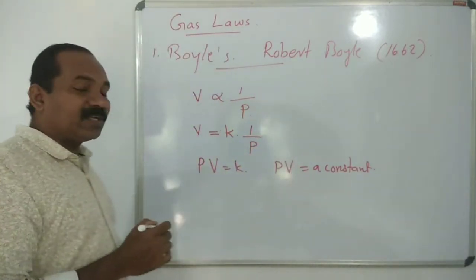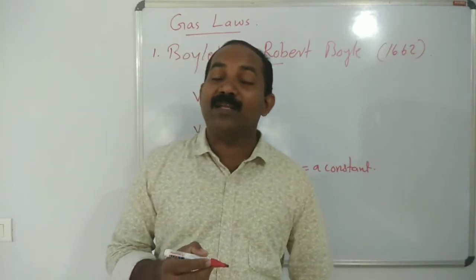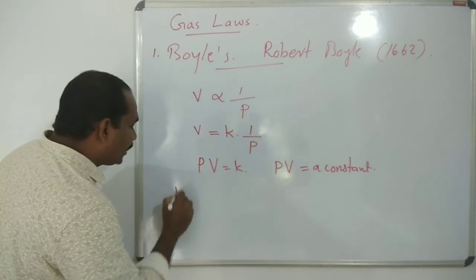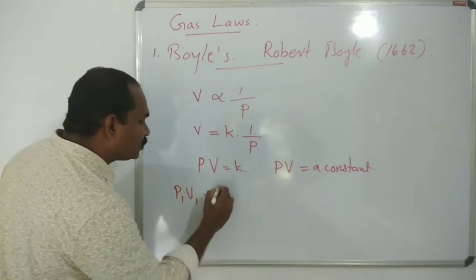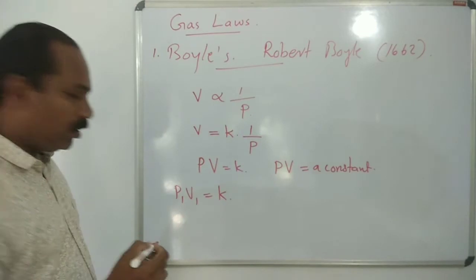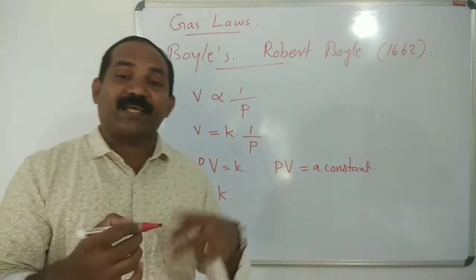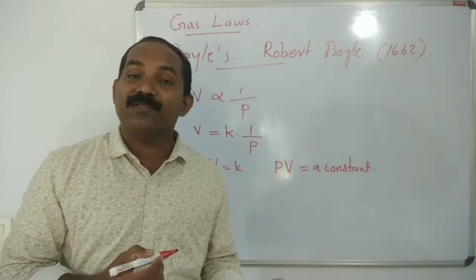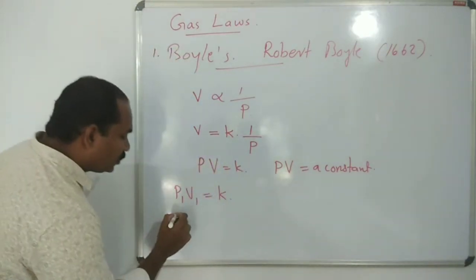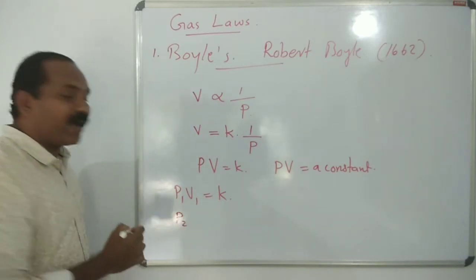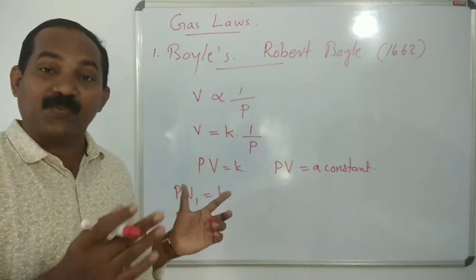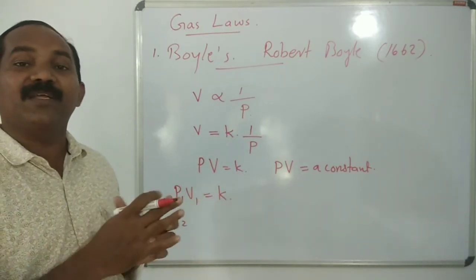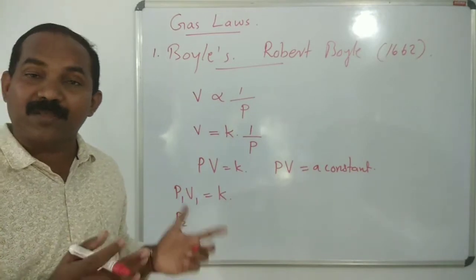Let's take the initial pressure as P1 and the initial volume as V1. So we can write that P1 V1 is equal to K. Also, if the gas expands or is compressed, the new pressure is P2 and the volume is V2.